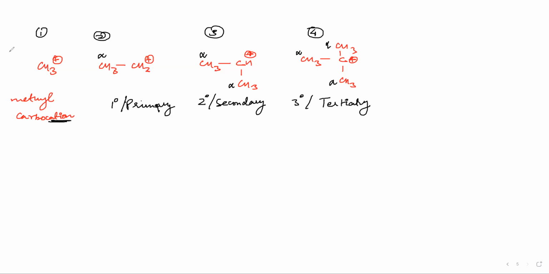How is it most stable? I mean, how do you define stability? See, if you are determining stability, what is more stable, neutral or charged? Neutral is more stable, na?